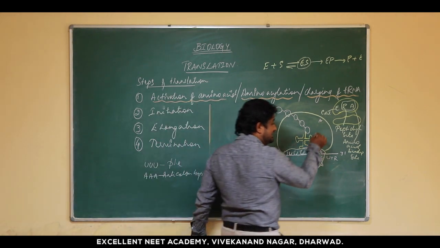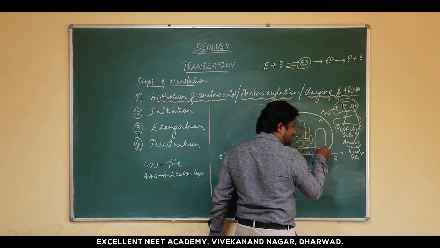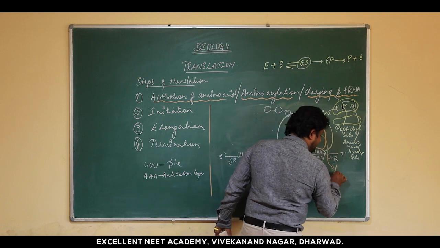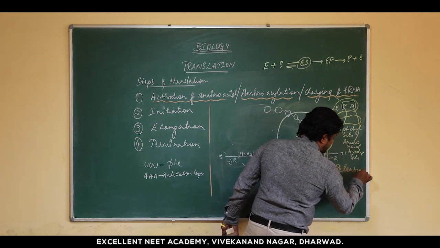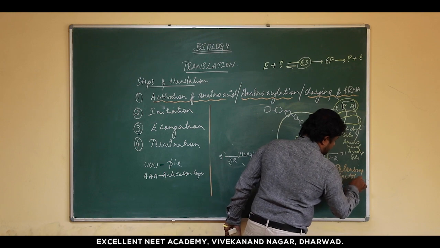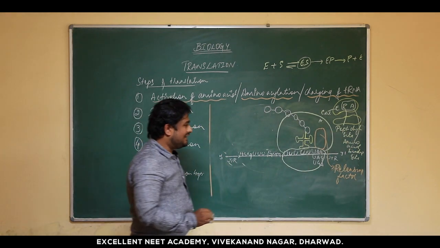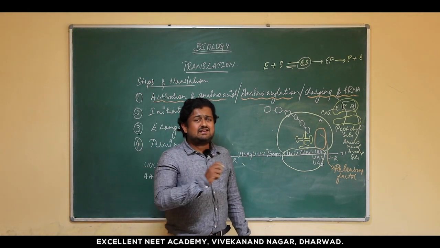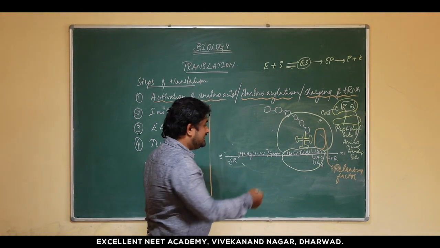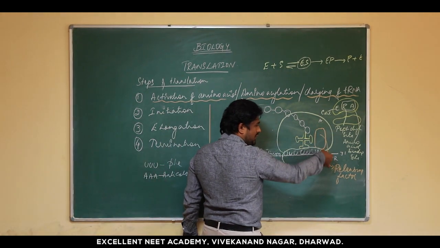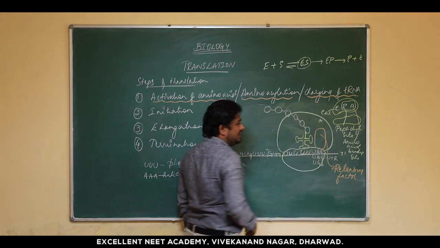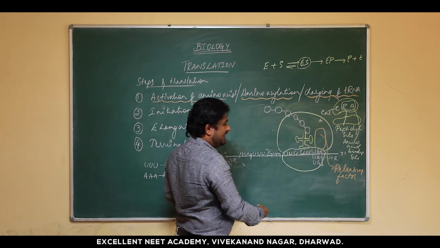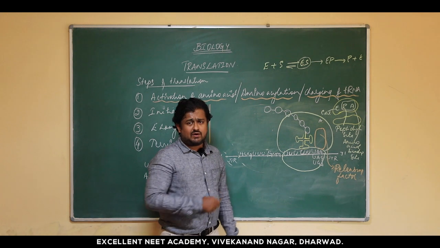Now what happens? There is a set of protein factor which comes and binds to this particular region, and this is called the releasing factor. So it's a set of protein factor. When this releasing factor comes and binds to the A site, that initiates the termination. What happens? Both the ribosomal subunits get separated, the polypeptide chain gets separated, and the mRNA also gets separated from that particular position.